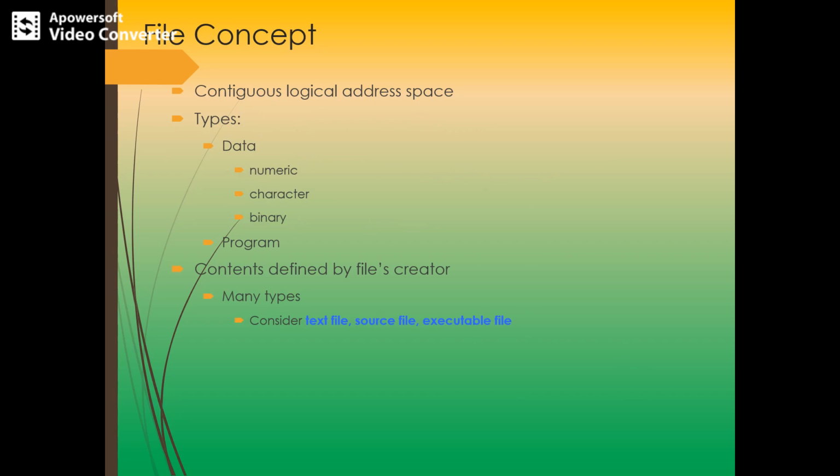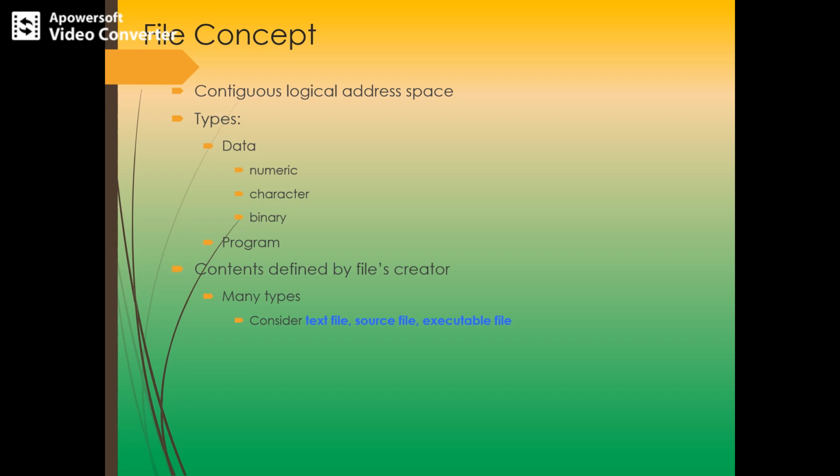So first of all, what exactly is a file? Files are nothing but the building blocks of an operating system, and the permanent storage of information and data can be called a file, and these consist of contiguous logical address spaces. A file provides an easy means of information sharing. As we know, a programmer prepares the program in terms of a file, and the file represents programs and data.